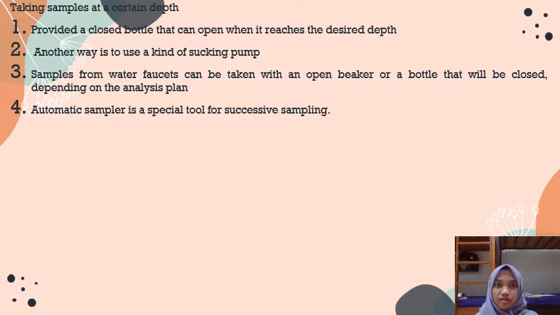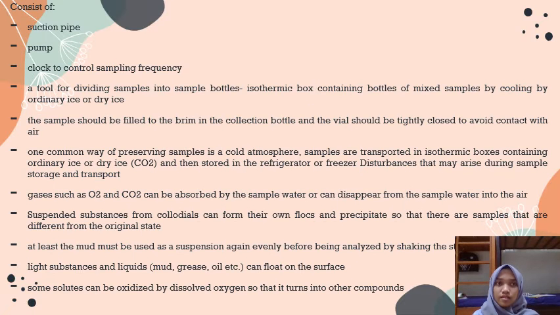Sample for water flow can be taken with an open beaker or a bottle that will be closed, depending on the analysis plan. Automatic sample is a special tool for successive sampling. It consists of suction pipe, pump, clock to control sampling frequency, a tool for dividing sample into sample bottle, and an isothermic box containing bottle of mixed sample cooled by ordinary ice or dry ice.